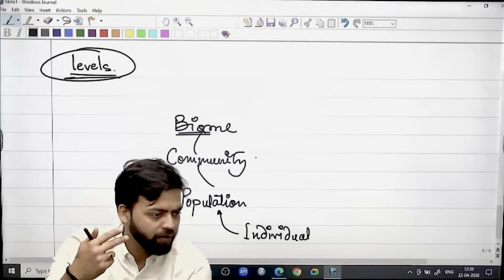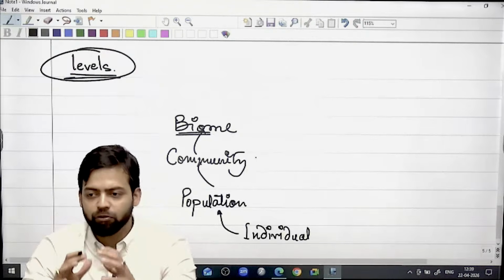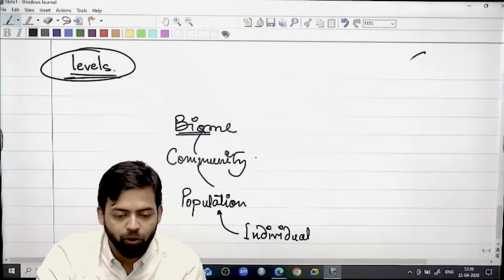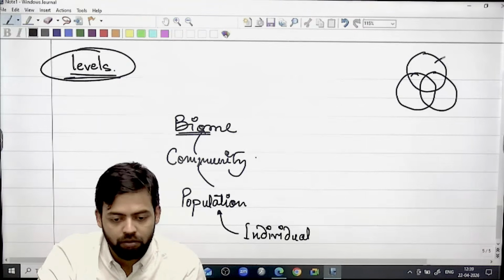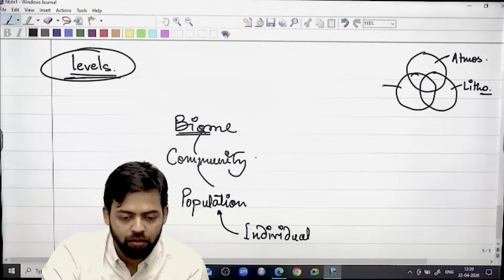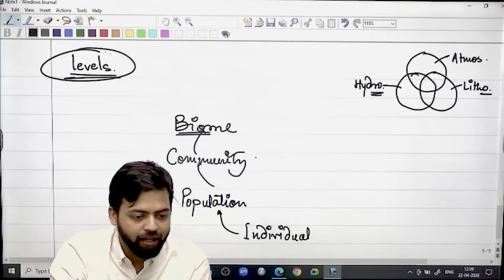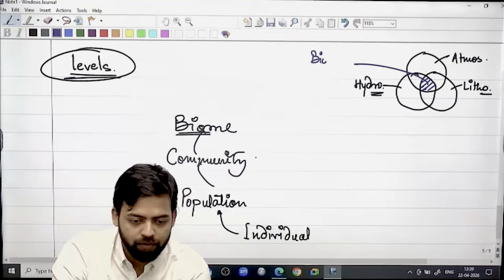A group of biomes might form the whole biosphere. If we have to see the biggest subset, then that is the biosphere. How? Because what is the biosphere? Biosphere is nothing but the interaction of atmosphere, lithosphere, and hydrosphere, and a fine region where all this interaction is happening is the biosphere.